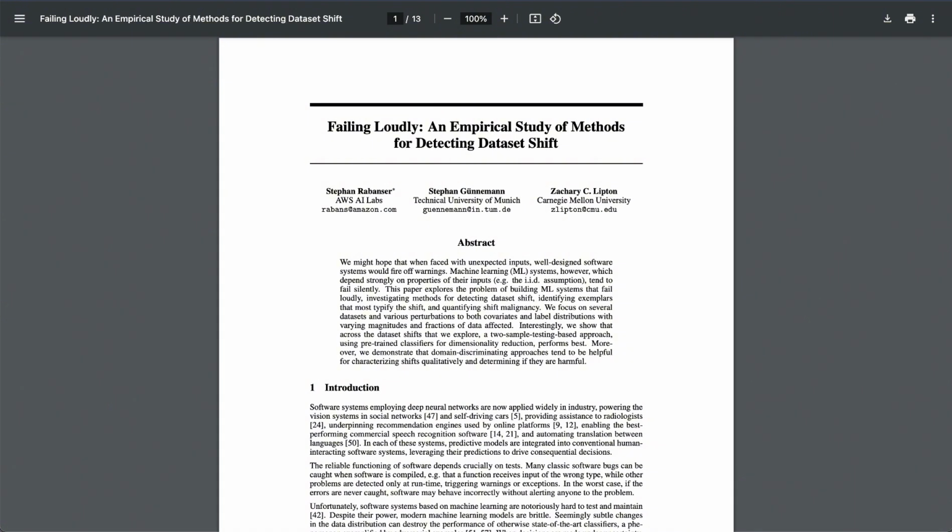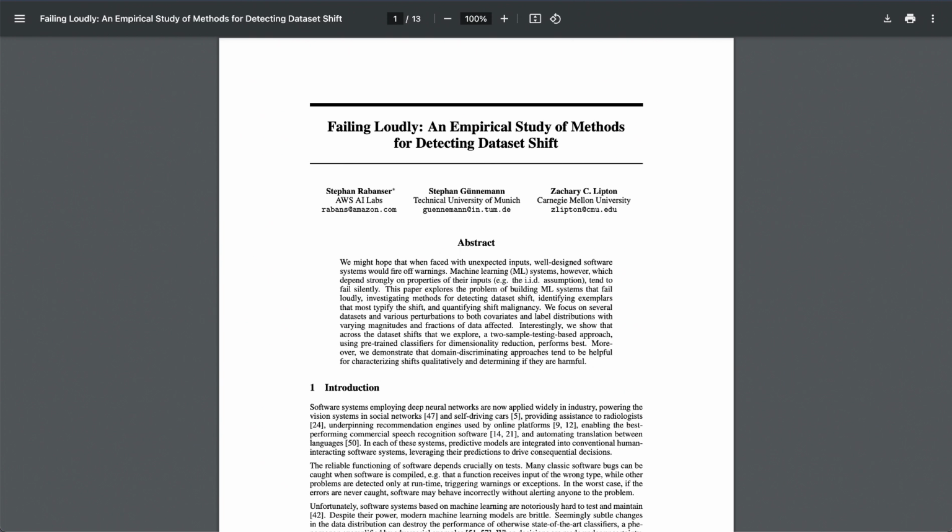Welcome back to the deep dive. We're wrapping up our exploration of dataset shift detection, and I'm already feeling like a data detective myself. I love that. That's great to hear. Yeah, we've covered a lot of ground, from understanding what dataset shift is and why it matters, to exploring some pretty clever techniques for spotting it. But like any good detective story, there's always more to uncover. You mentioned some limitations of these methods, and I'm curious to hear more about those.